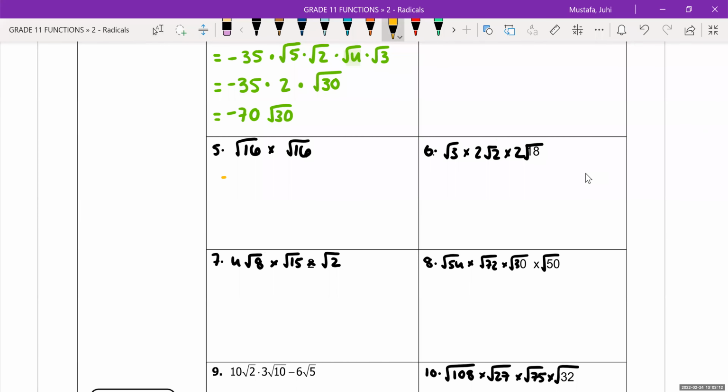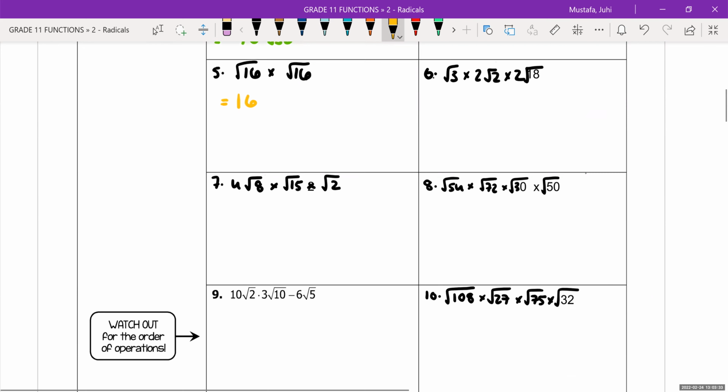Okay, guys, so I put question number 5. This is a reminder of the rule. If you have root 16 times root 16, you could either multiply them together, but that's inefficient. You could take the square roots of them and get 4 and 4, or you can remember the rule is if you have two identical radicals, it's going to end up giving you just a whole number, 16.